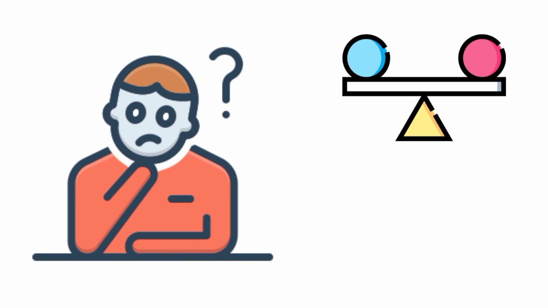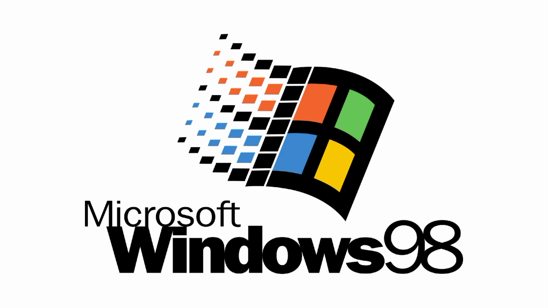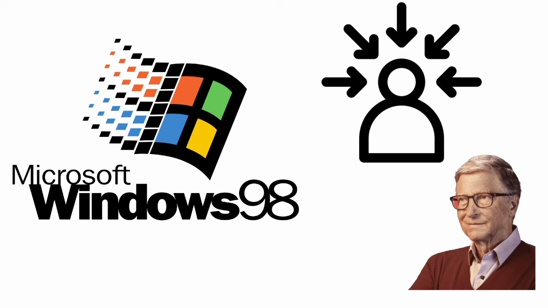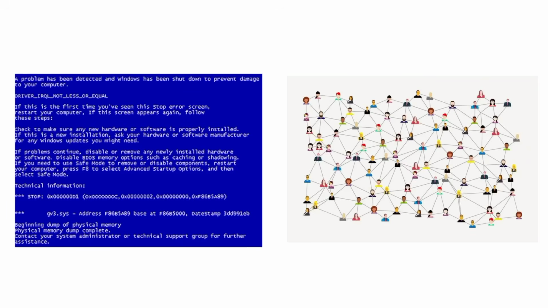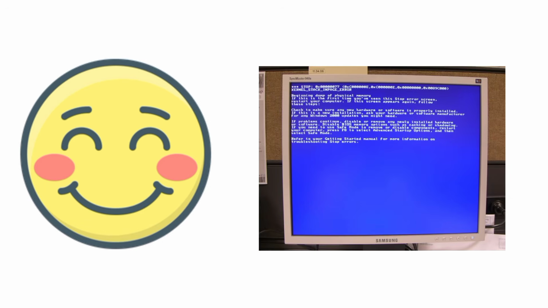Unfortunately, stability remained a problem. Windows 98 gained lasting notoriety when Bill Gates himself was demonstrating the plug-and-play feature live on CNN, only for the entire system to crash and display the infamous blue screen of death to a global audience. It was a humiliating yet hilarious moment that perfectly encapsulated the buggy nature of the era.